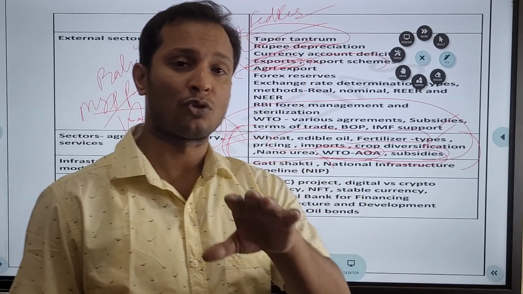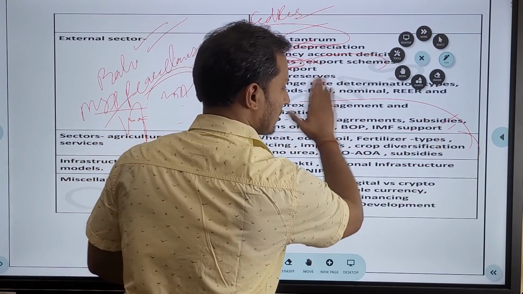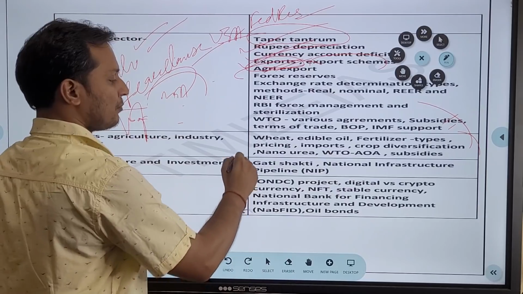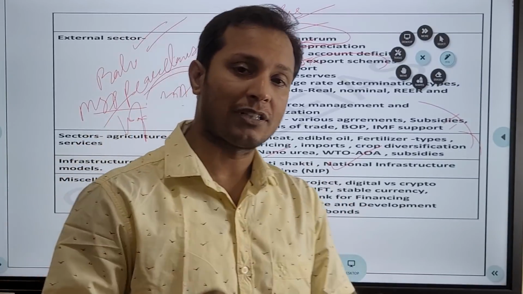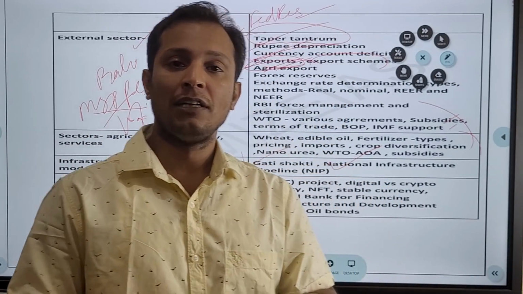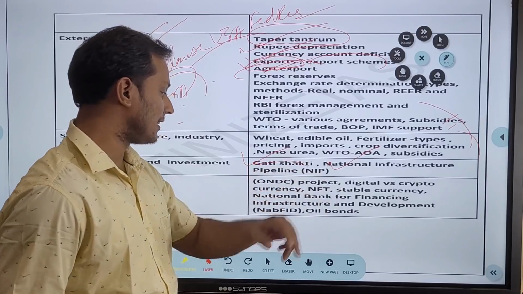Okay, import and export of agri commodities, very important. Coming to the infrastructure sector, guys, Gati Shakti is very important, and National Infrastructure Pipeline, very important. Gati Shakti, very important scheme on the economy, particularly the infrastructure front. So questions related to Gati Shakti can come, guys.